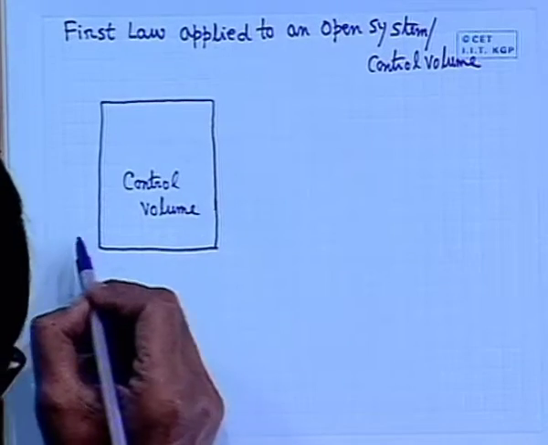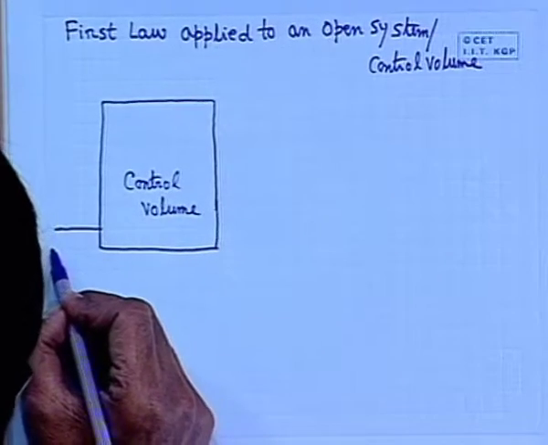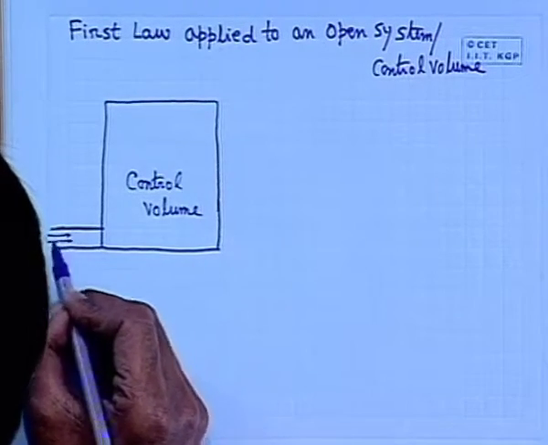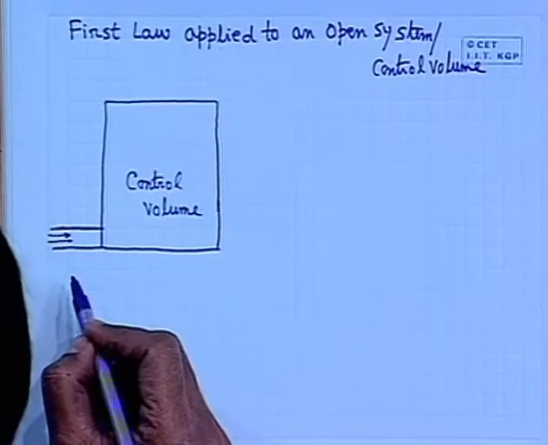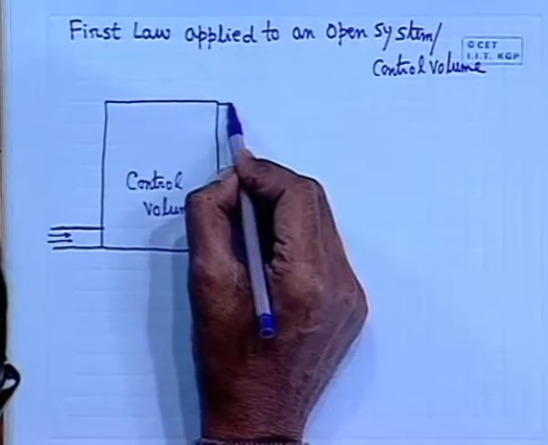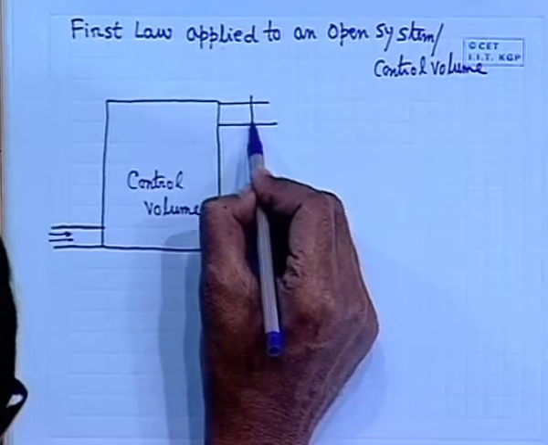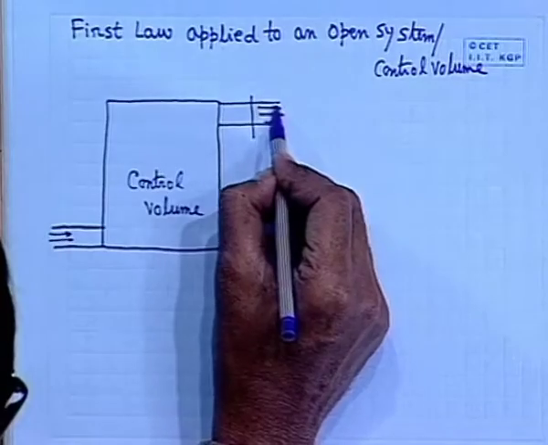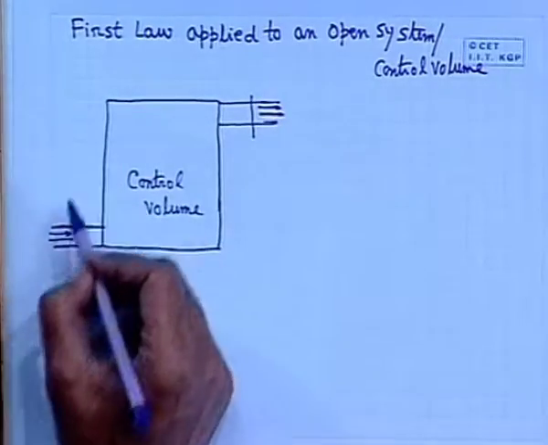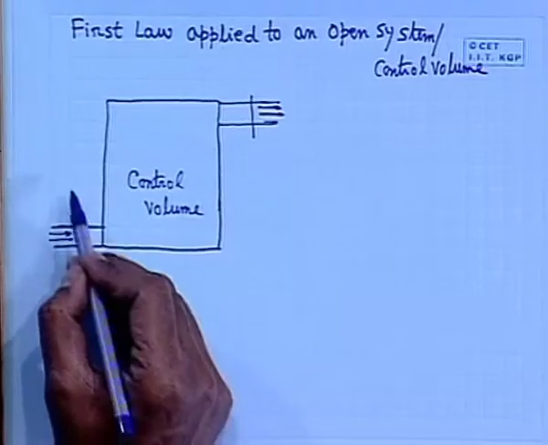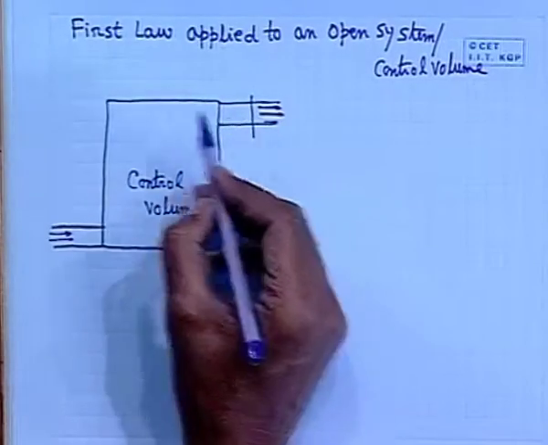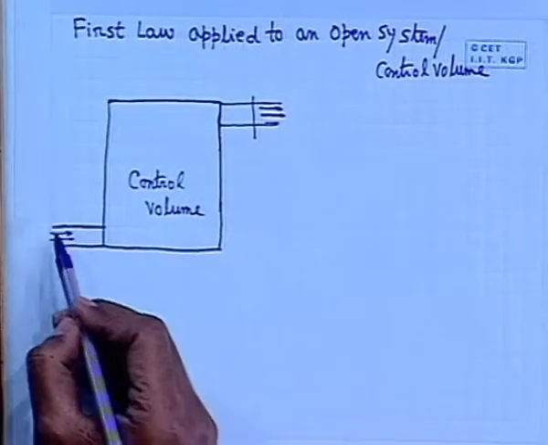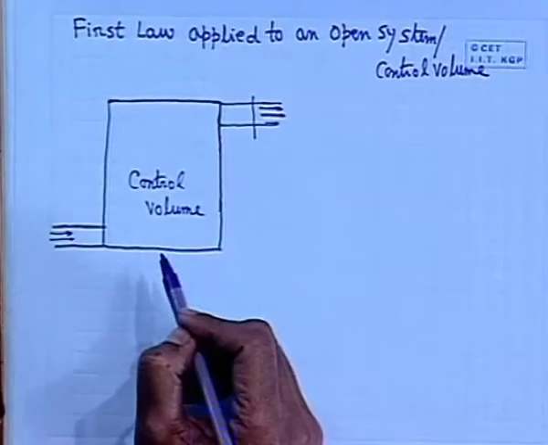Now, let us identify a section where the fluid or the material comes in, and another section from where the material, which is usually fluid in practice, goes out. There may be multiple such inflow streams and multiple outflow streams, but it does not matter much and the analysis will remain the same. For simplicity we consider only one inflow stream and one outlet stream.